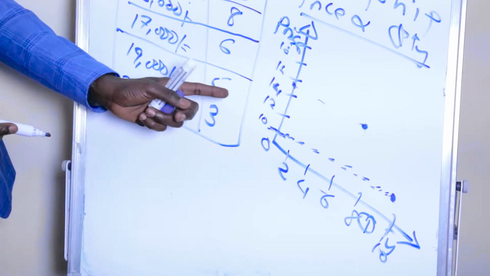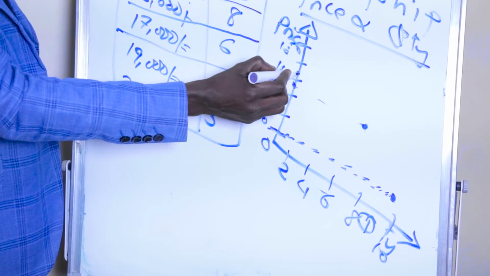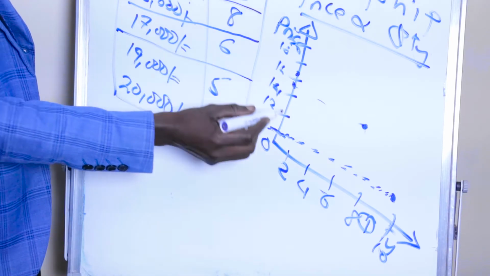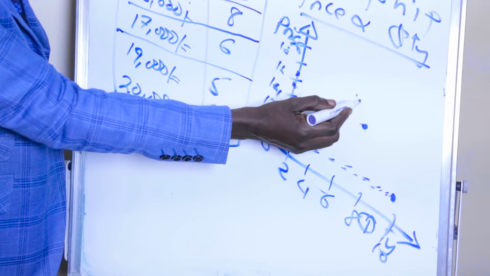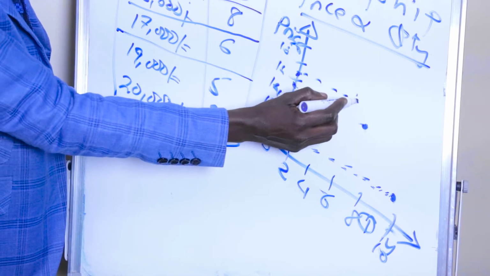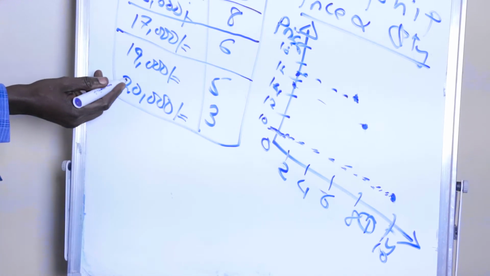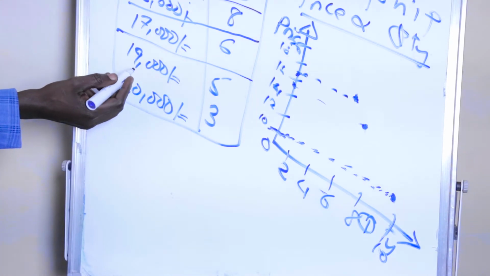So you also follow accordingly. 17 is somewhere here, above 16. So it goes with 6. So 6 is somewhere here. So 6 will be matched by quantity demanded and the price. And the procedure goes like that.